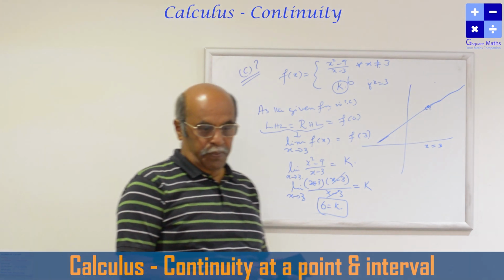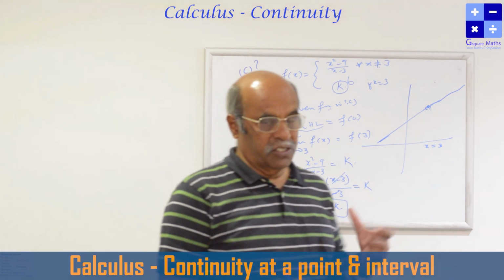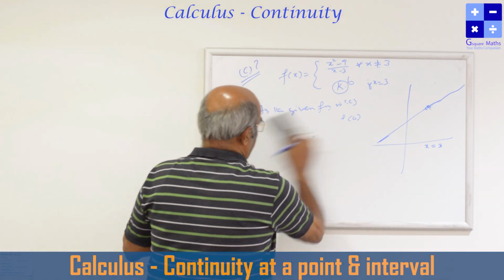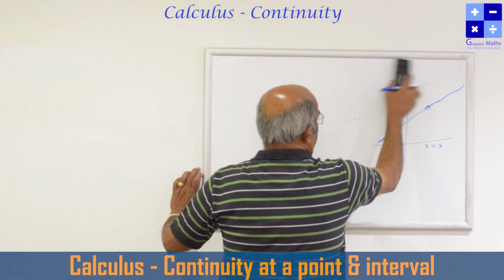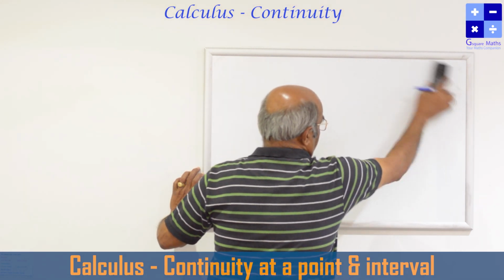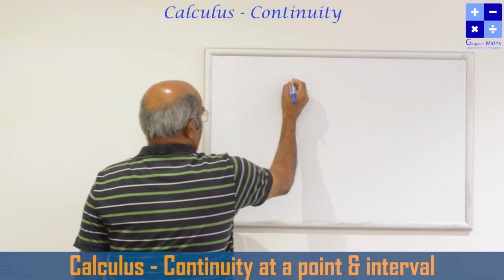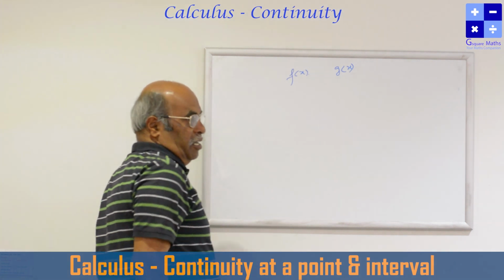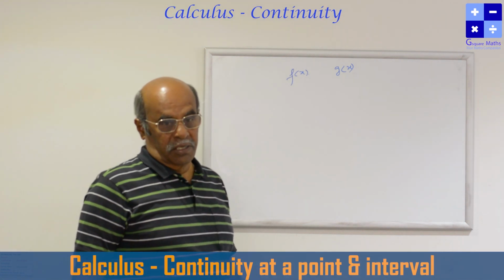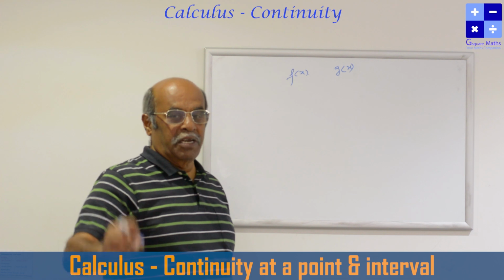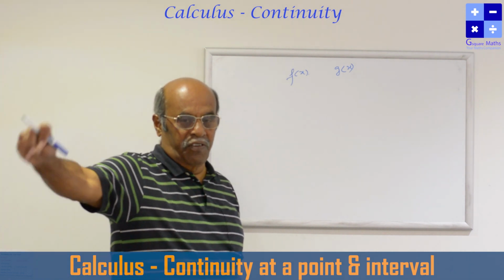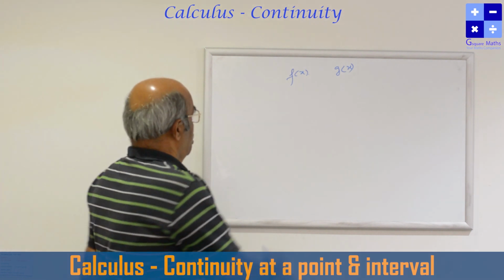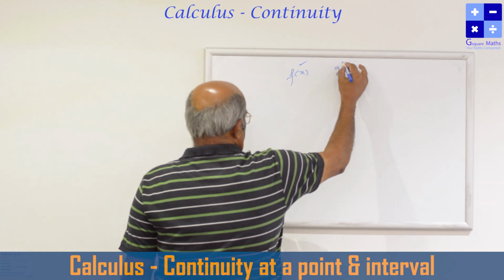My dear children, this is very simple, and after this we are going to have the algebra of a function. Same algebra of limit we studied, same type of algebra of continuous functions we are going to study. Let f of x and g of x be two continuous functions. That means without lifting my pen or pencil, I can draw the graph of the given function. That's the meaning of continuity we have studied. So this also continuous, this also continuous.